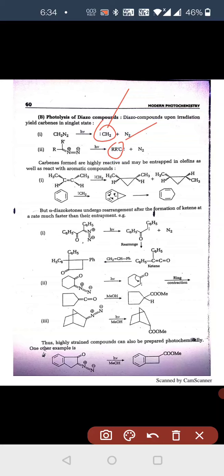Here you see this is the alkene, 2-butene, which reacts with the carbene to form a cyclopropane compound. This is the cyclo compound, and the cyclo compound is formed as cis and trans.